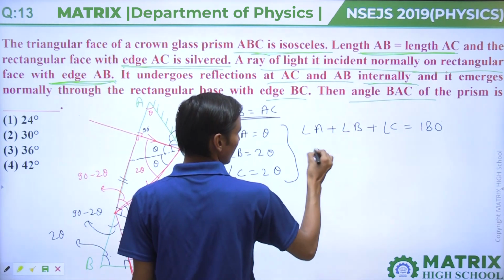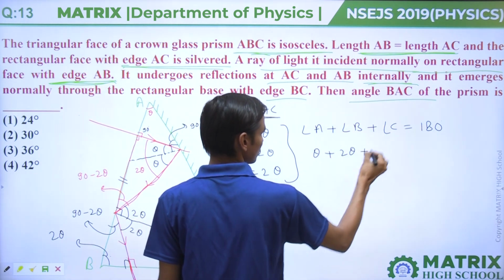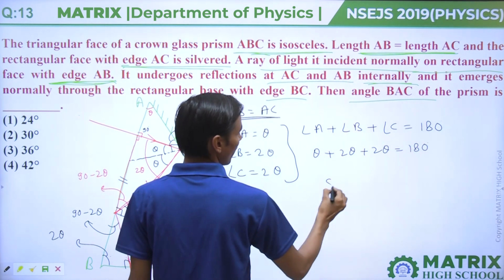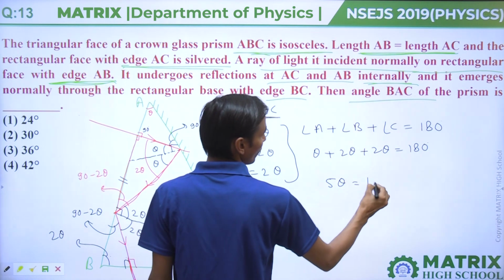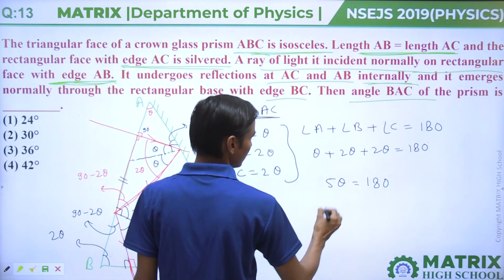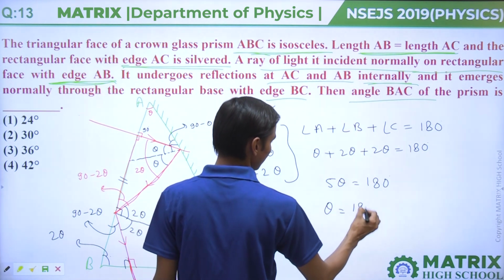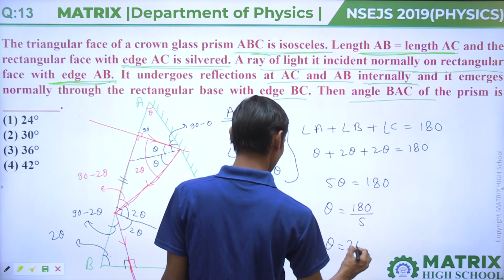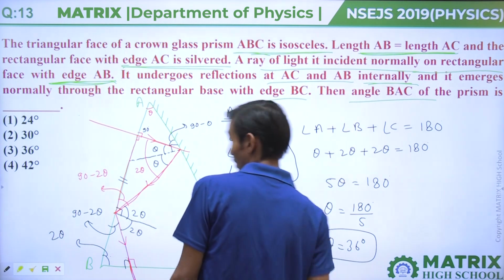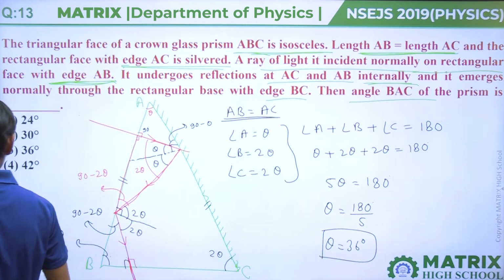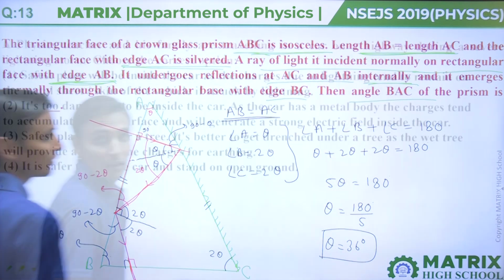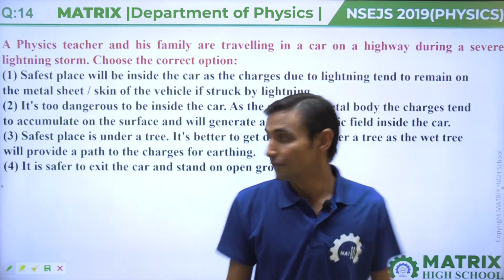Then theta plus 2 theta plus 2 theta equals 180 degrees. Then 5 theta equals 180 degrees. That means theta equals 180 divided by 5. That means theta equals 36 degrees. So your answer will be the third option. Next is question number 14.